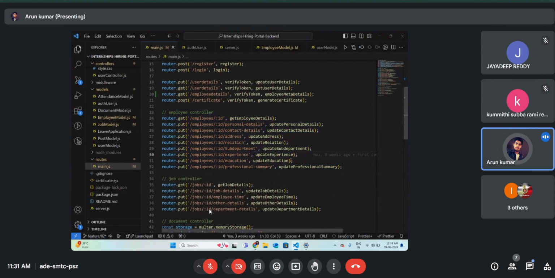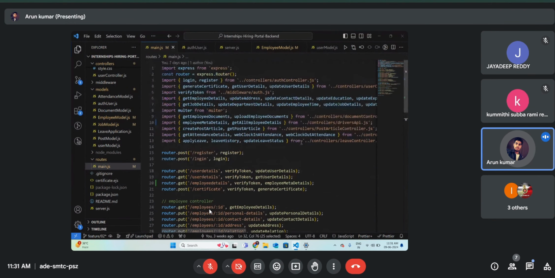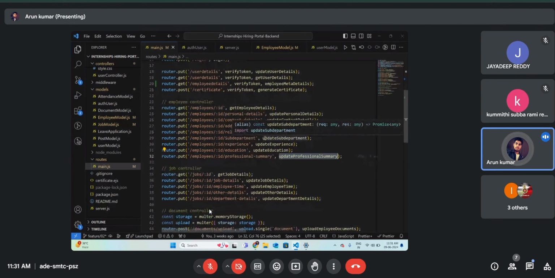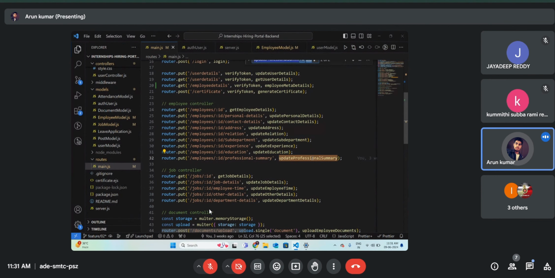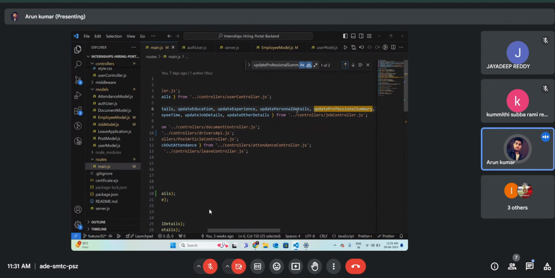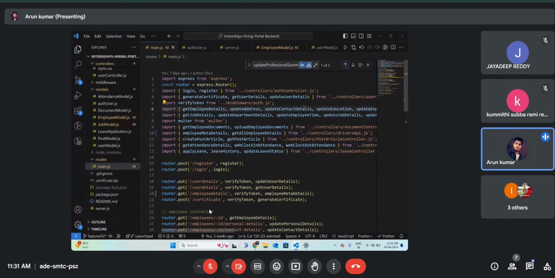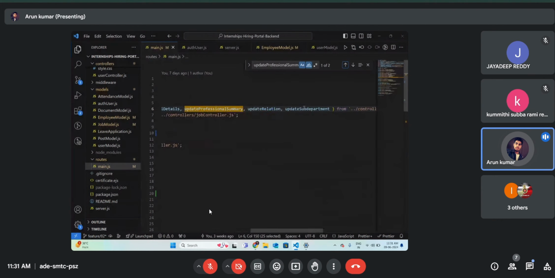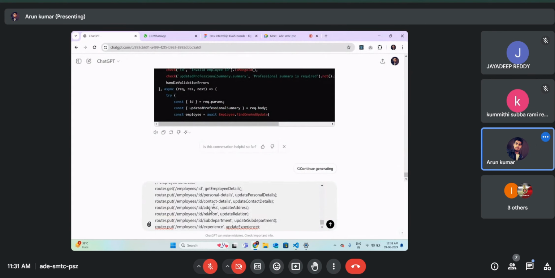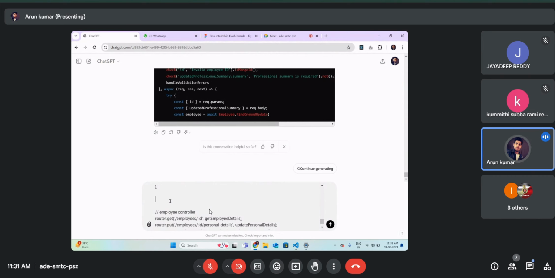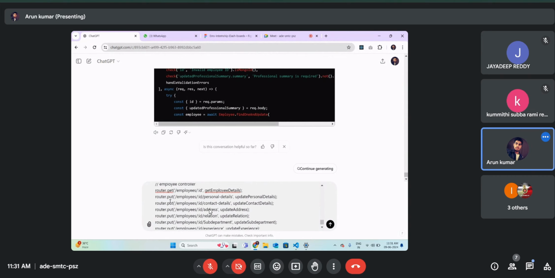Here ChatGPT will get confused whether we have written all of these routes in the same file or in a different file. For that, I will provide the location. Here I am getting all the modules from this particular location, so I copy this location and paste it before my routes.